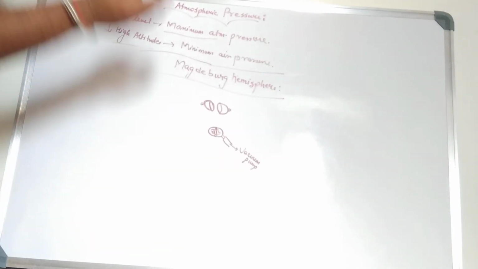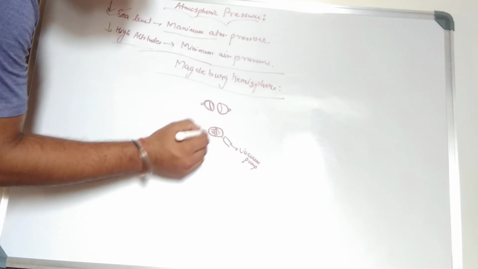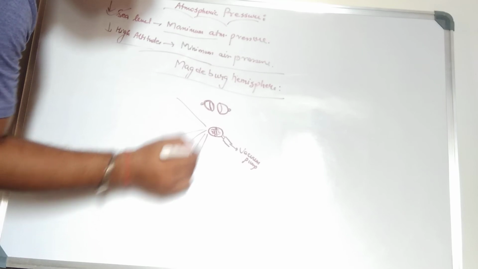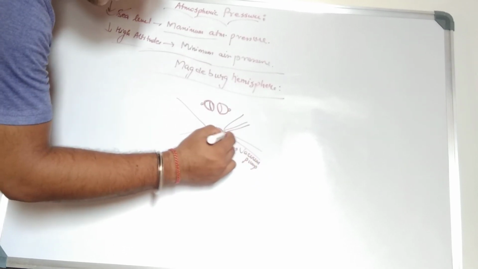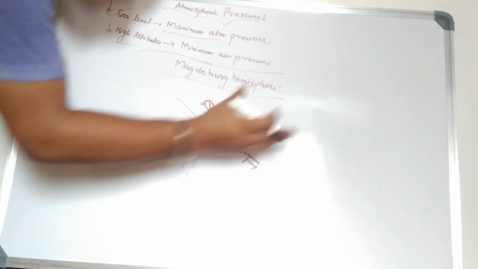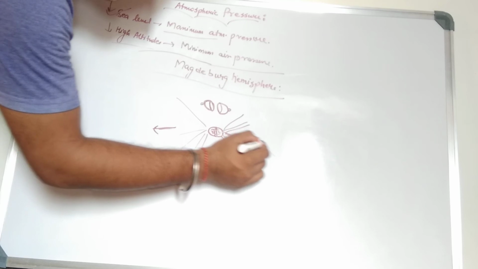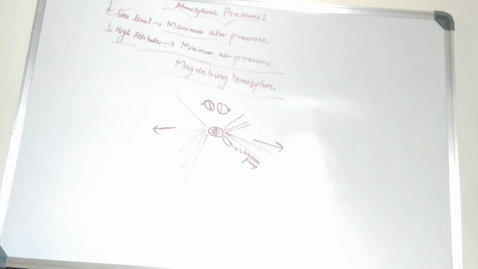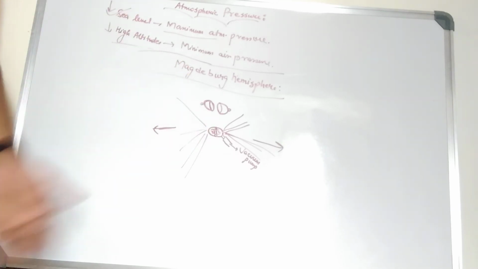Now what happens? Here 6 to 7 horses are tied to this sphere, and here also 6 to 7 horses are tied to the sphere. They are pulling it, these horses in this direction and those horses in the opposite direction. But even then the sphere which has been joined is not breaking.